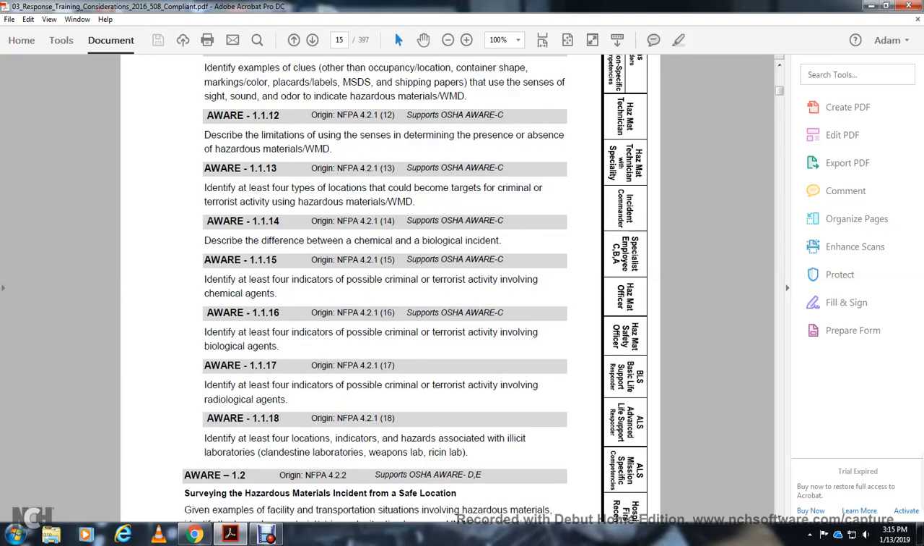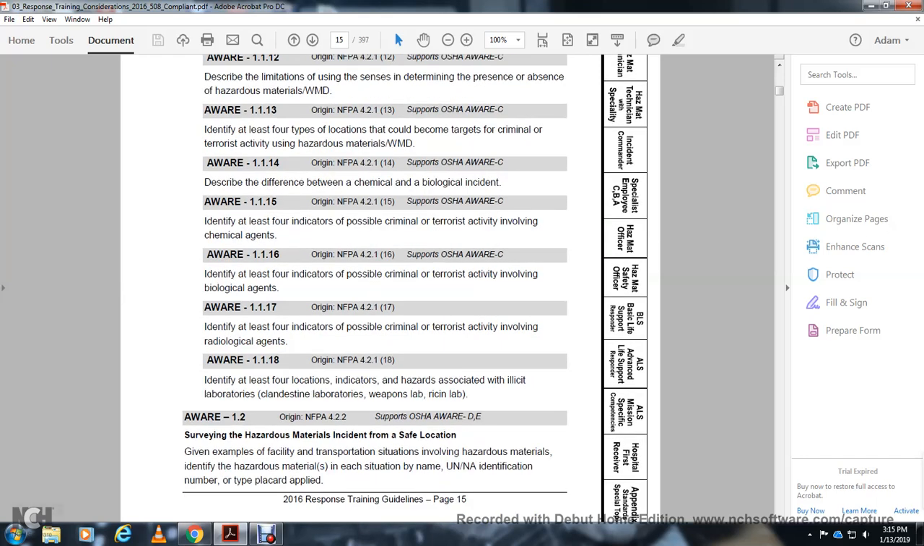Awareness level 118: identify the location and indicators associated with illicit laboratories, clandestine laboratories, weapon labs, and other labs. Awareness level 12: the OSHA awareness D and E gives a survey of the hazardous material into the safe location.